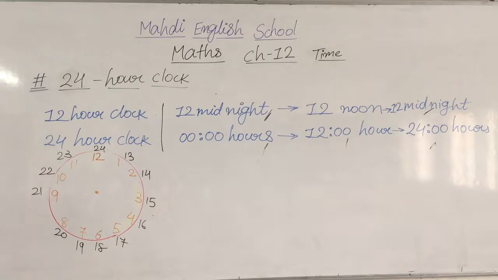Then after, my dear students, we are going to learn exercise number 12C. See what we are going to learn? We are going to learn exercise number 12C. So first of all, you have to draw this clock and sentence. Do fast.